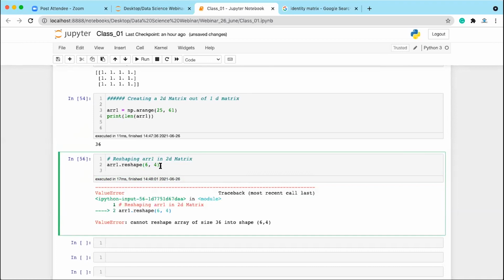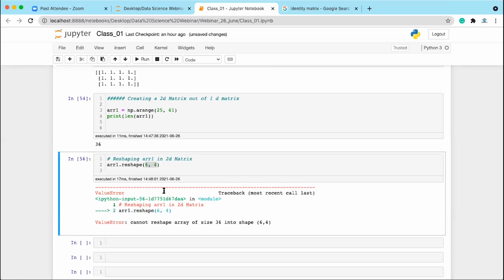Okay. So we are not going to discuss all of them. I have just given you a formula, right? So understand the concept that the product of rows and columns and the number of elements inside the array should be same. Now you can pass any value, 9 comma 4, 2 comma 18, 18 comma 2, whatever. Both should be the factors of 36.